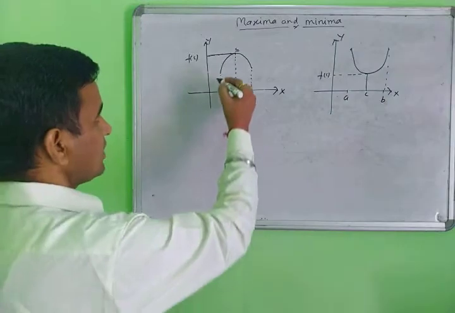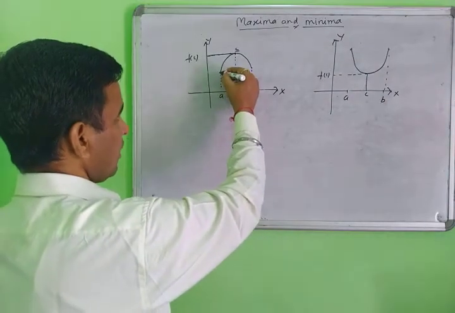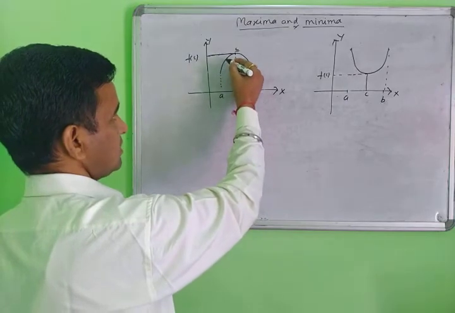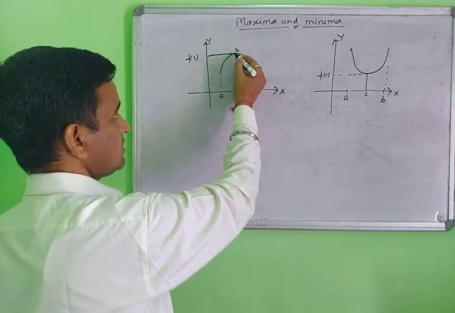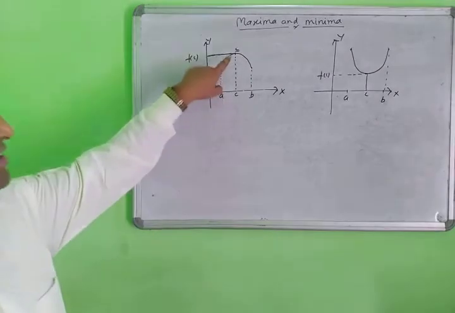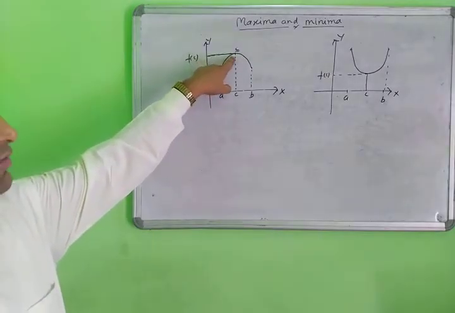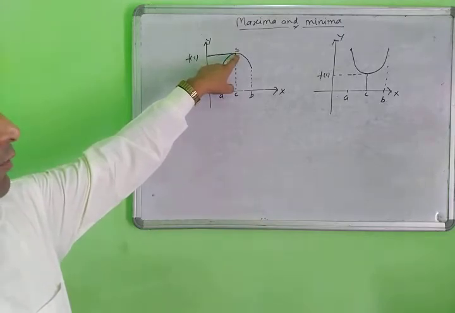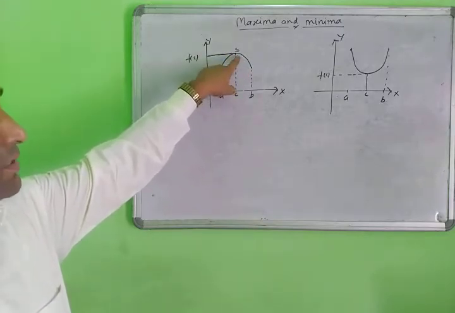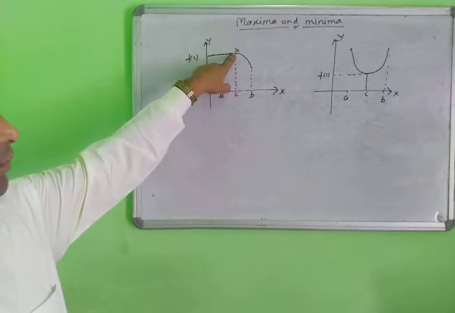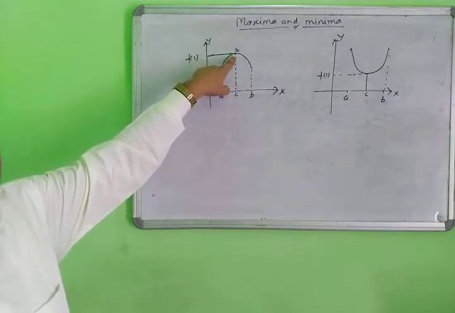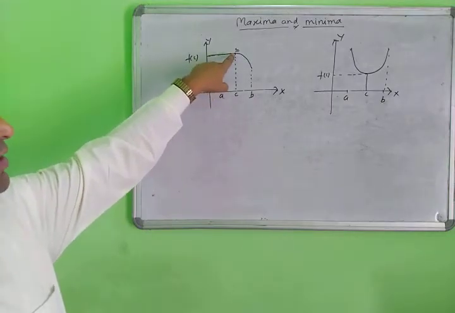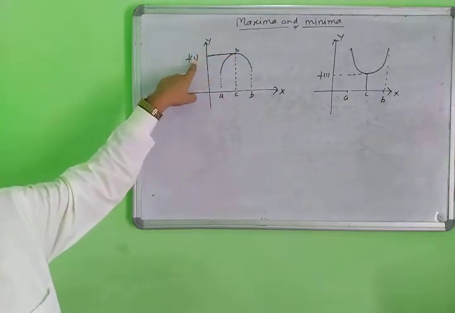Suppose the function starts at this point; the value of the function increases, and at this point C it reaches its highest value. After that, the value decreases. It means this is the highest value, at this point. So the name of this point is the maxima point, and the value of the function at this point is the maximum value.